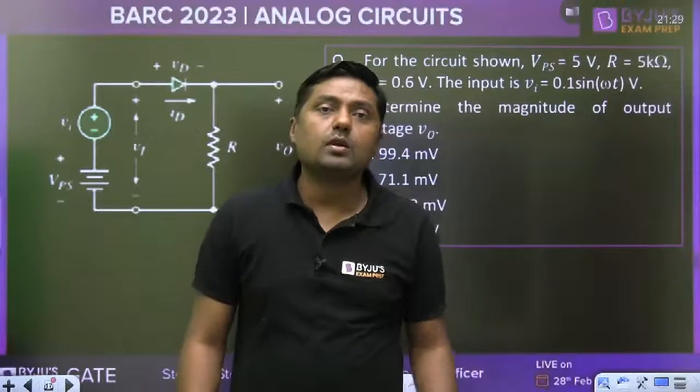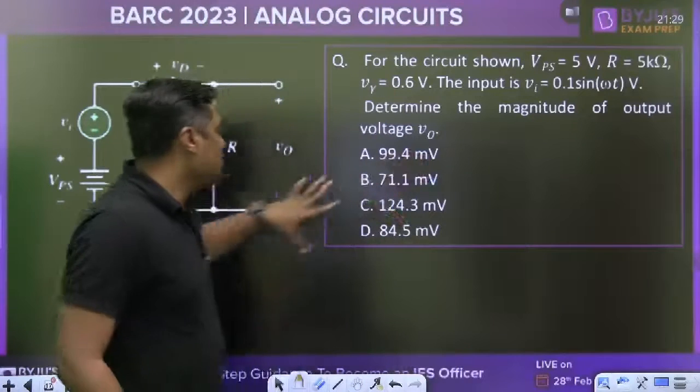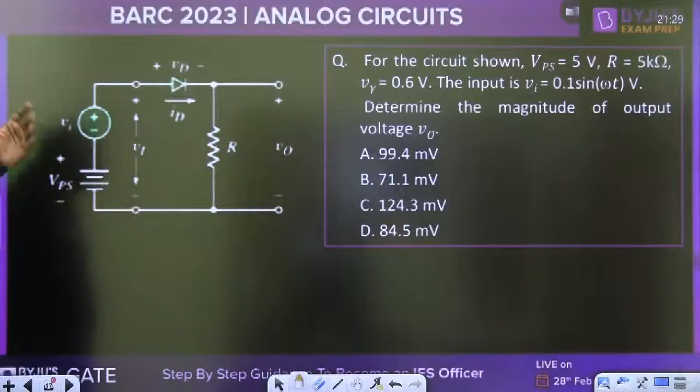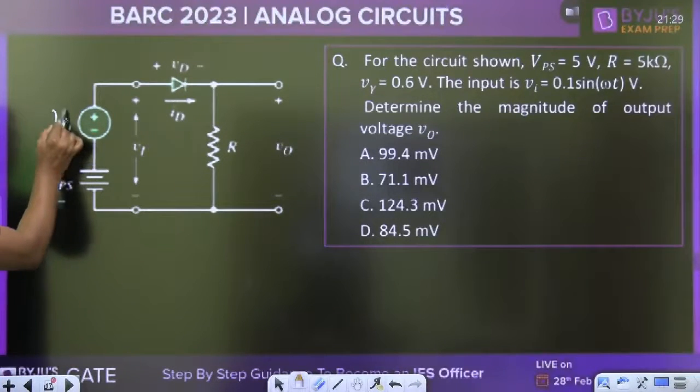Next one. At the end, rapid fire round. Okay, we have to solve number of questions. So ready for that. First of all, solve the diagram based question, then rapid fire round. For the circuit shown, VPS is 5 volt. Where is the VPS? This is called DC voltage. Between these two terminals, the DC voltage is 5 volt, it is given. And here the AC signal VI is also applied.